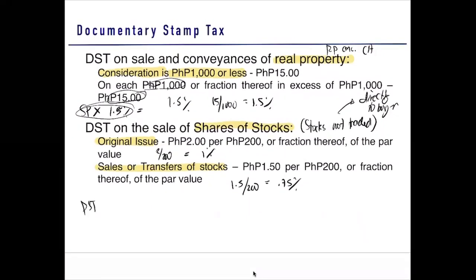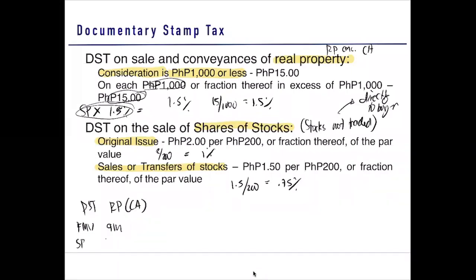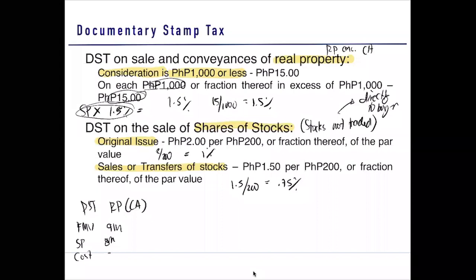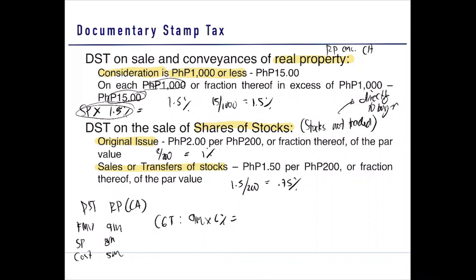Let's have an example on your DST on real property considered as capital asset. So we have here the fair market value of the property is 9 million. The selling price is 8 million and the cost is 5 million. What is the CGT? So CGT, the basis is the higher between the fair market value or the selling price. Higher is 9 million. We multiply it to 6%. So 9 million multiplied by 6% is equal to 540,000.